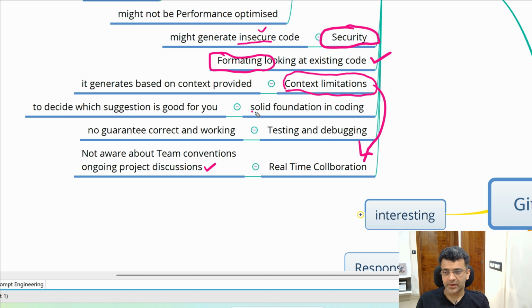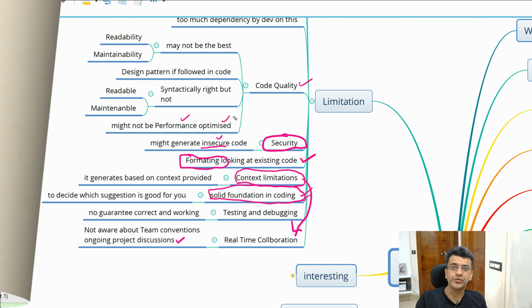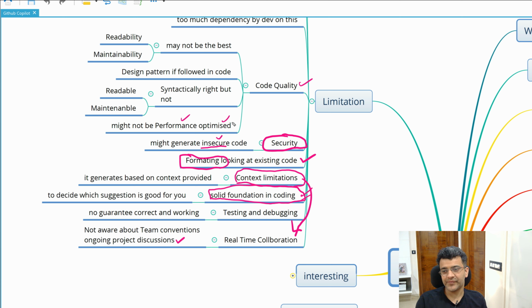So this is the most important thing, right? You should have a solid foundation in coding, because it can give you a lot of suggestions, but that suggestion might not be right, right? Just like you Google something, you find an information. If you blindly use it, if you blindly copy the Stack Overflow solutions, that's not the best case. Similar is the thing with GitHub Copilot as well, right? You need solid foundation in coding to understand that it is giving you good quality code, it is secure, it is following the design pattern, whatever you need, right? It is performance optimized, right? Because you can use it to create code today, but when it goes in production, it might not give you the best results.